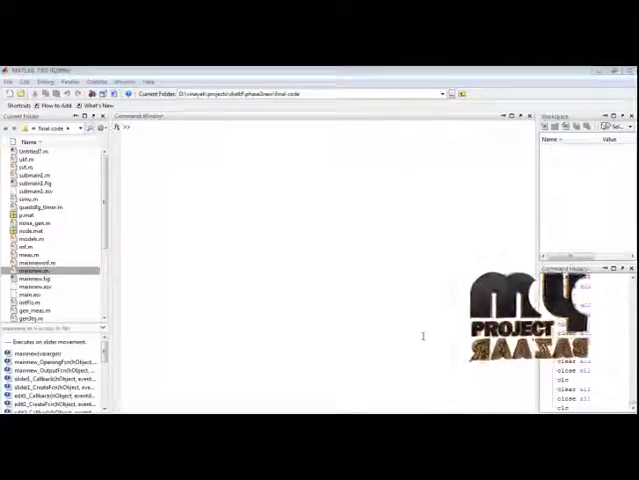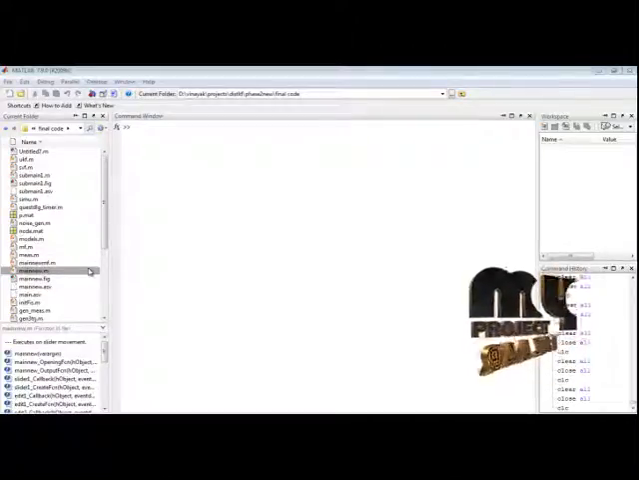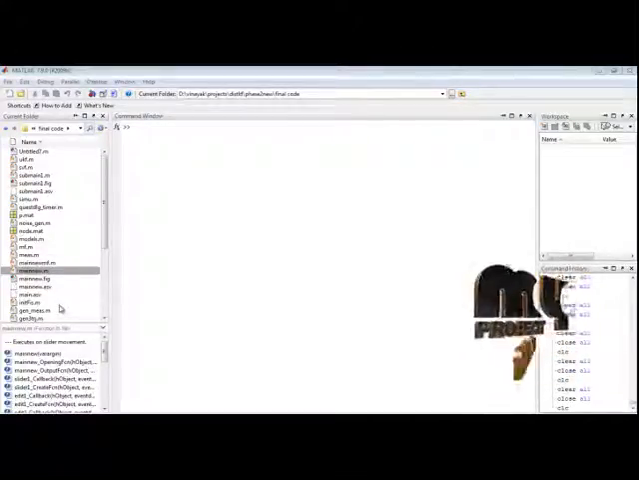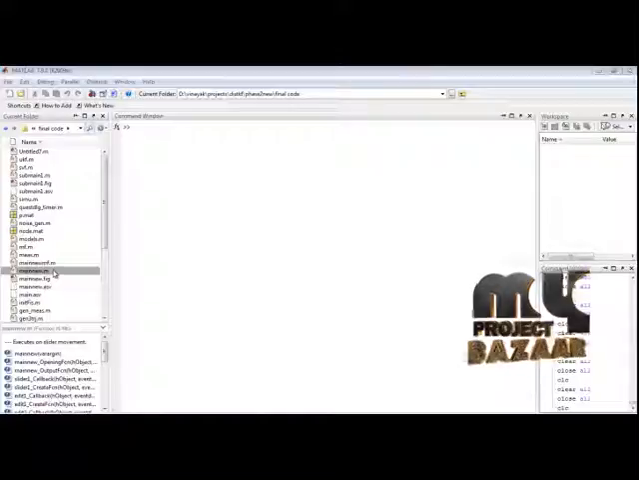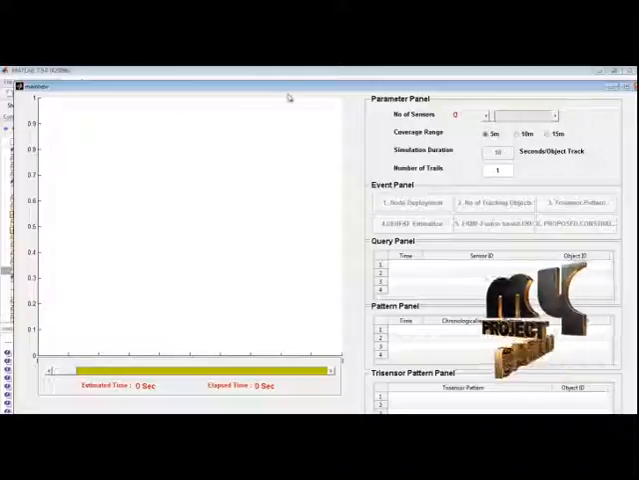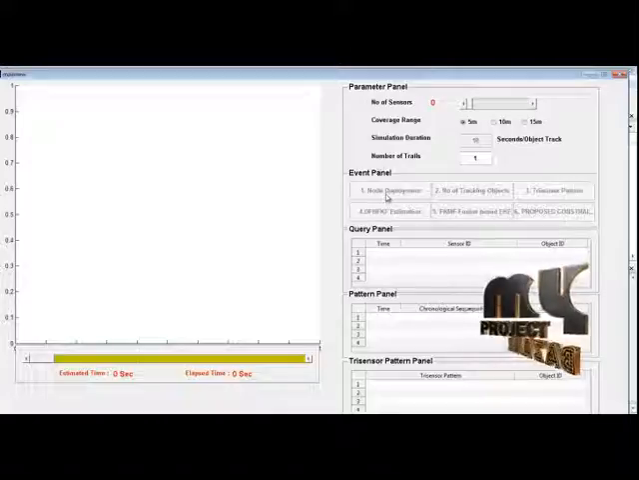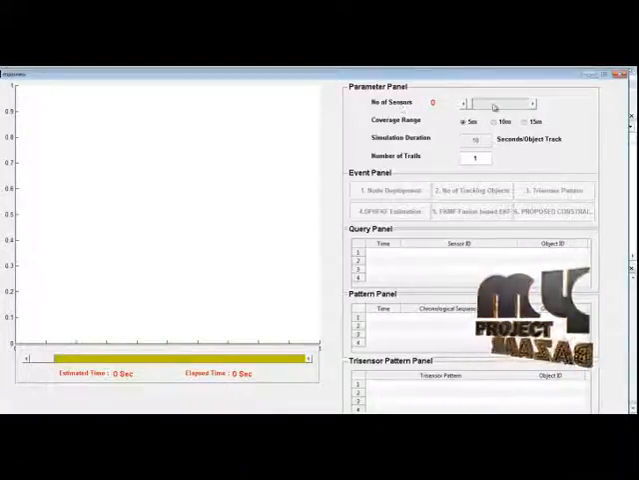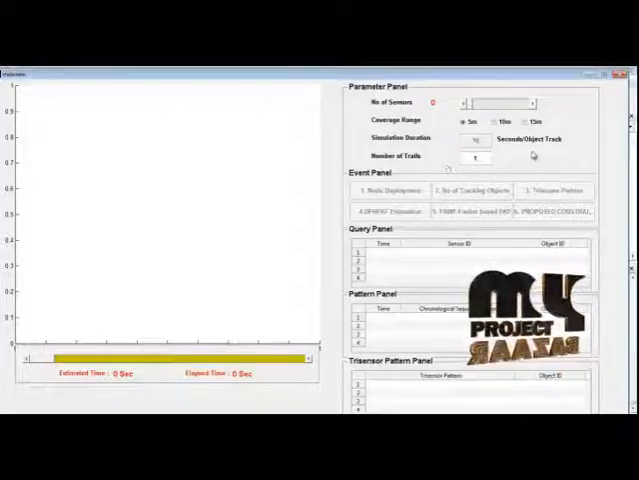Next we are going to discuss the running procedure of our work. It consists of several functions. The main function and several sub-functions are used to estimate the positional, velocity and acceleration error performance for random generation of sensor nodes. Now I run the main program. This window shows our proposed work: the number of sensor nodes, the coverage range, the simulation duration and the number of trials are all described here.